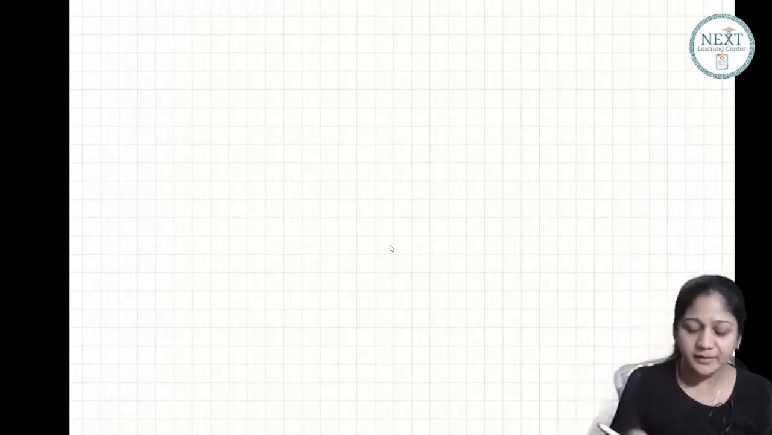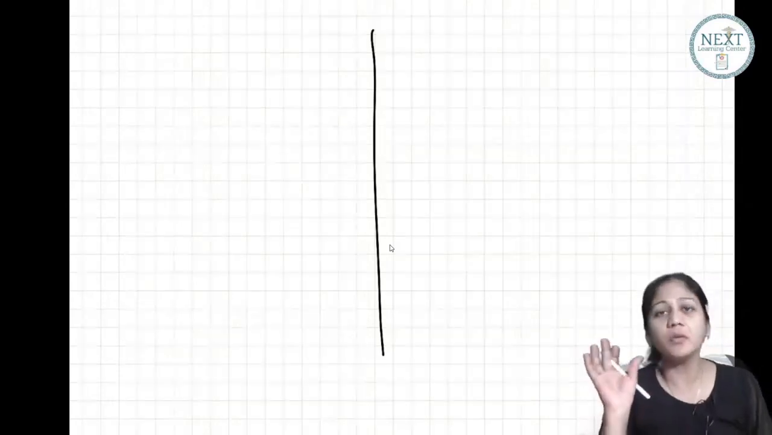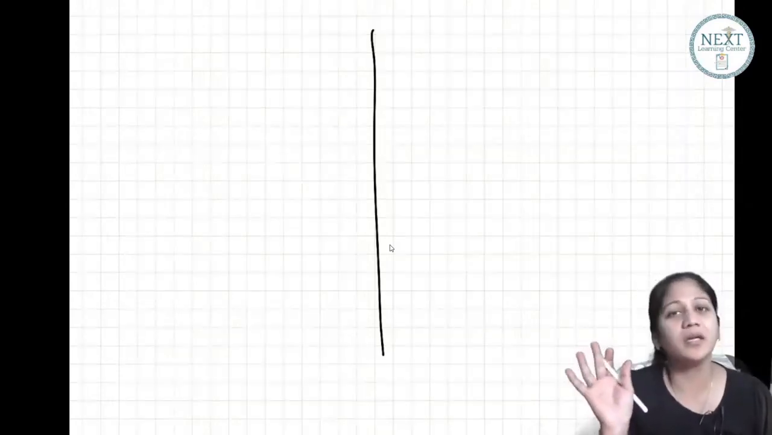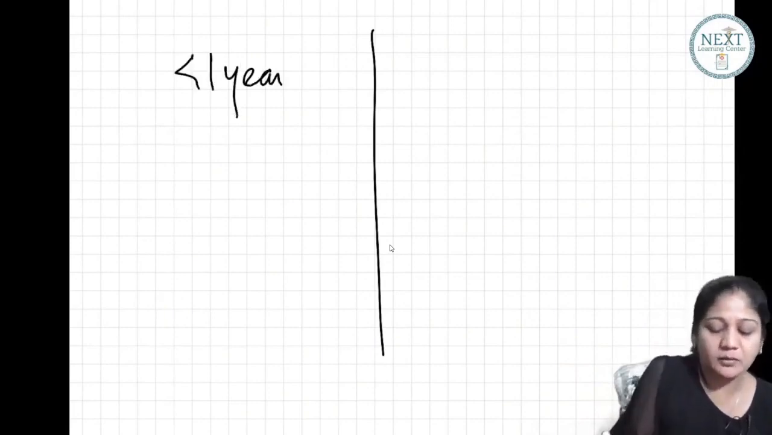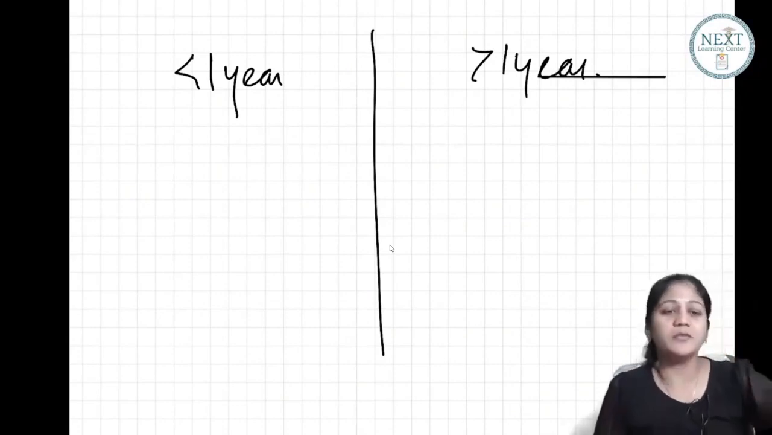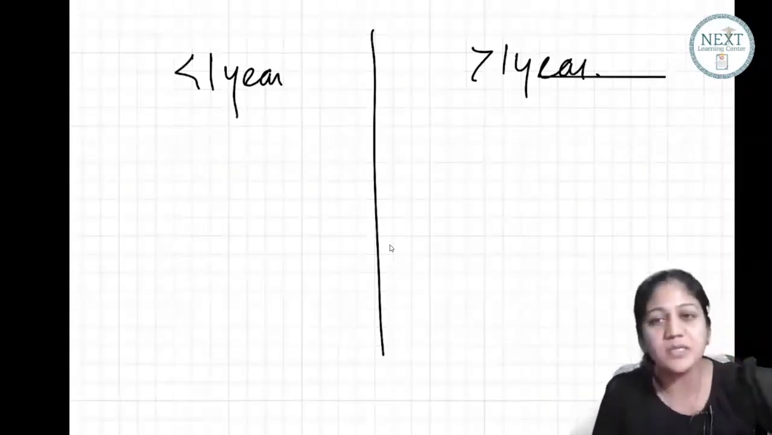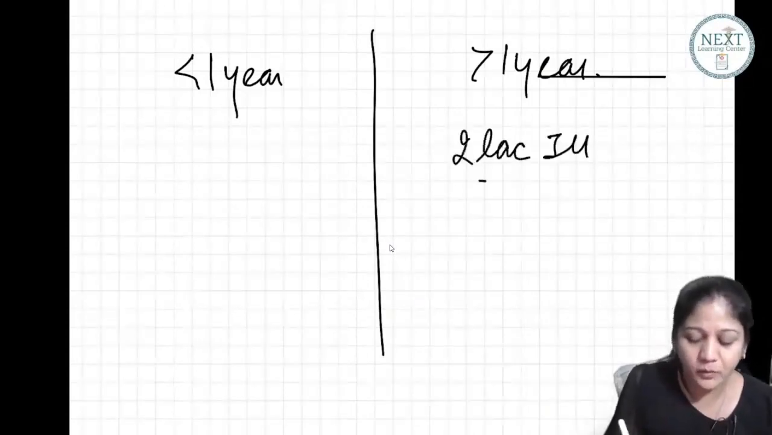So very simple to remember. I use this clue to remember. You can have your own clues, but the idea is that you should never get confused. Okay? So if the child is small, 1 year. If the child is small, or if the child is big. So big child, obviously the dose should be big. How much big? 2 lakh international unit.